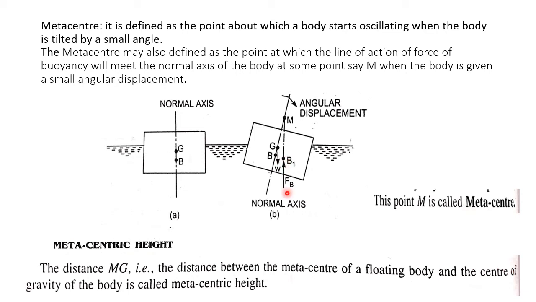So the line of action of this force of buoyancy will meet the normal axis of the body at some point, say M. This point M is called the metacenter.